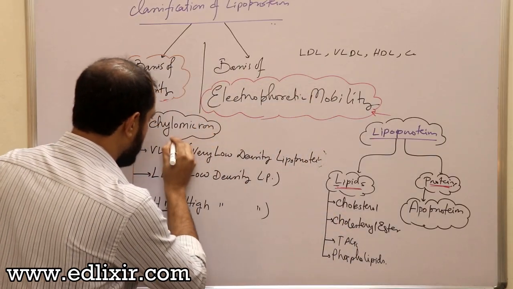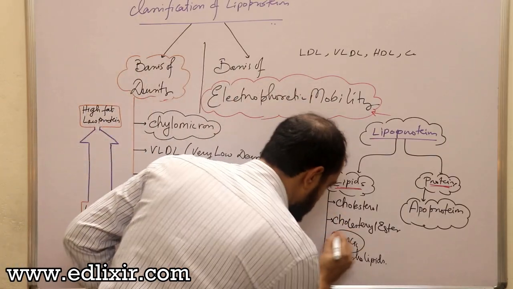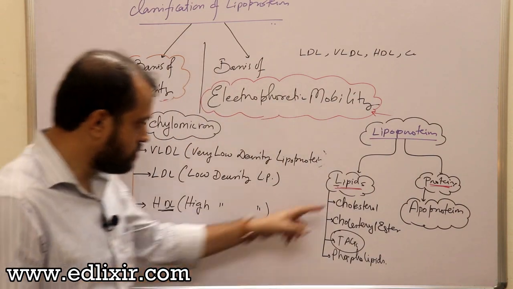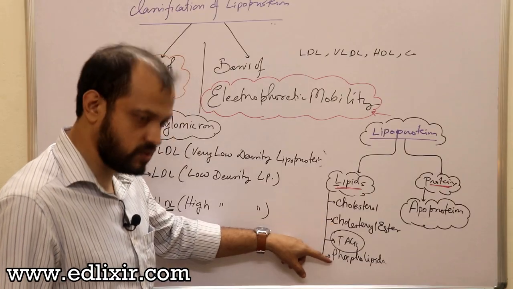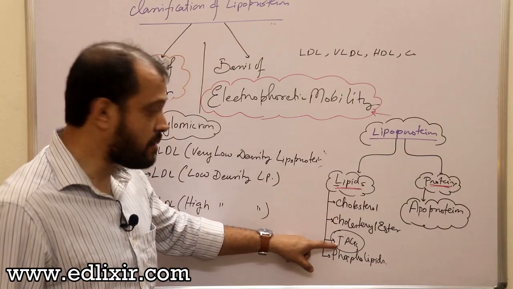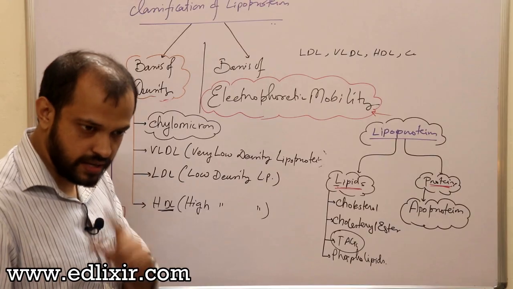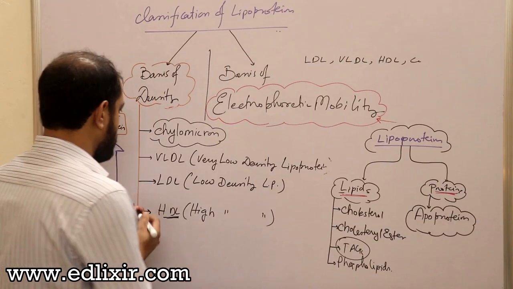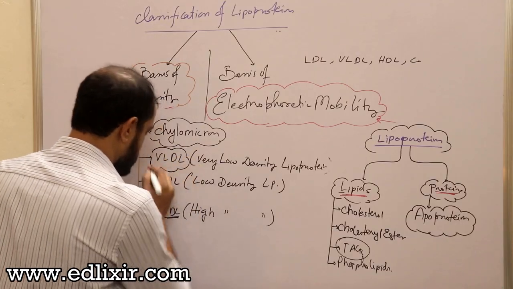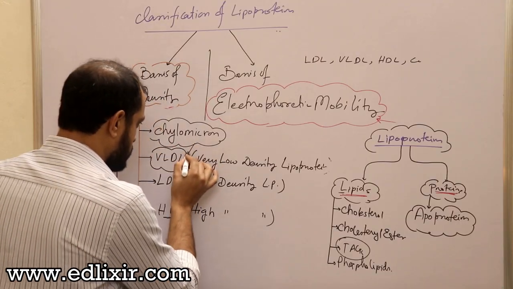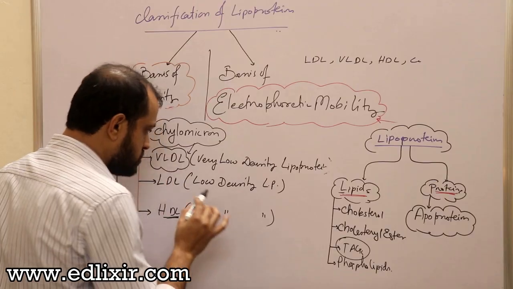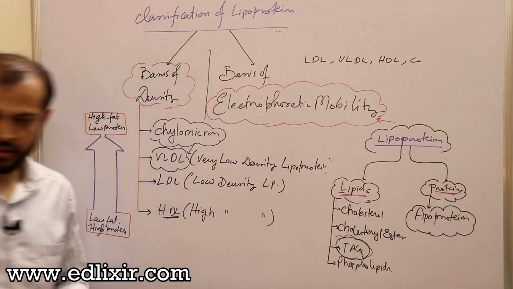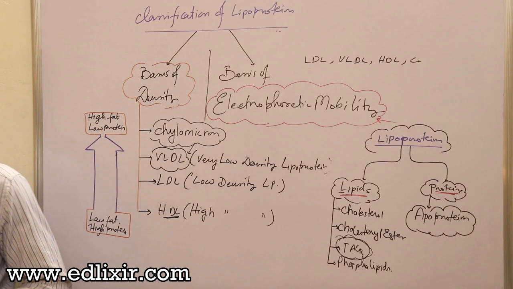Chylomicrons are mainly loaded by triacylglycerol, or TAGs, or triglycerides. Clear? They contain cholesterol, cholesterol ester obviously, and phospholipid, but they contain the maximum amount of TAGs. Now listen, what is the composition of VLDL? Listen again, like chylomicron, VLDL is also mainly or chiefly made up of TAGs, or lipids simply.